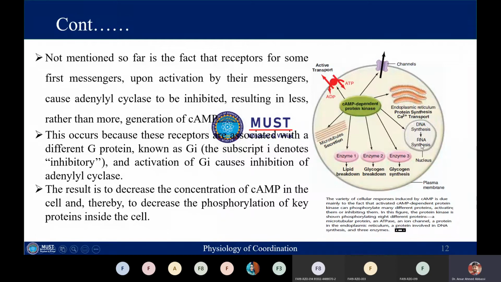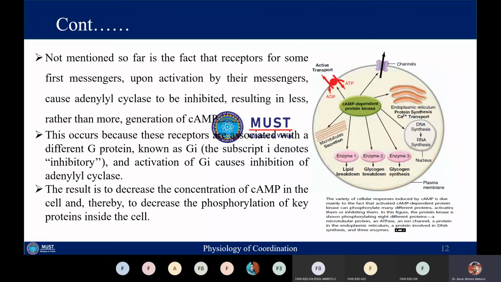DNA will be converted into RNA, and when we look at the action of this cyclic AMP dependent protein kinase on the endoplasmic reticulum, here you can see that it will stimulate protein synthesis from the endoplasmic reticulum, and it will also control calcium transport. The function of the cyclic AMP dependent protein kinase will result in the active transport of molecules from low concentration to higher concentration via utilization of energy.